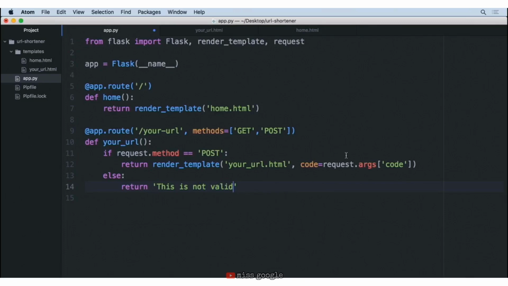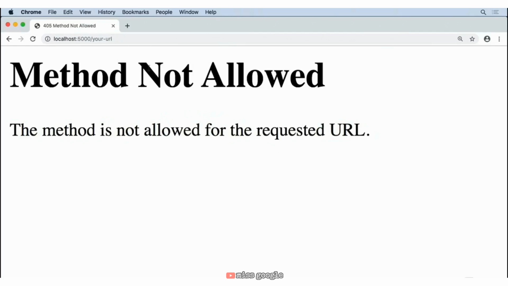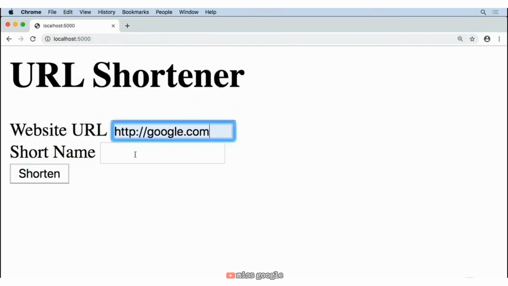And instead of saying .args, we're going to change this to .form. When we're working with a post request to get any parameter information, we have to use a .form instead of a .args. So with this, we'll go ahead and save this file, come back, and because it's a post, we can't just simply reload the page. We have to go back to our home page, fill out this information, and then hit the shorten button.